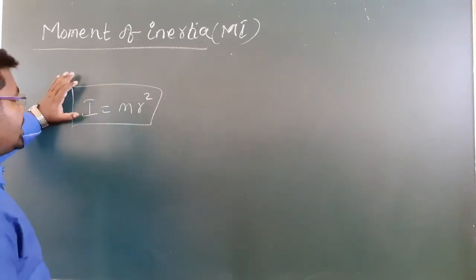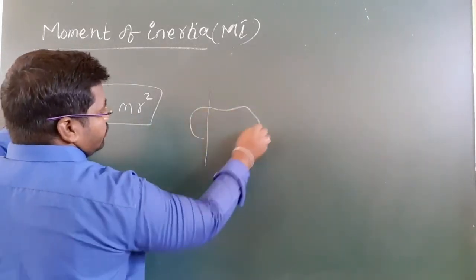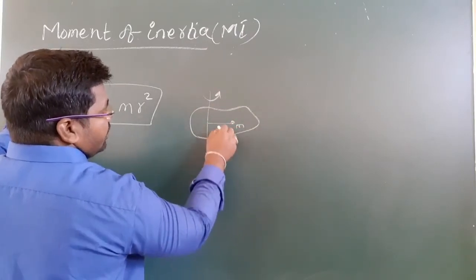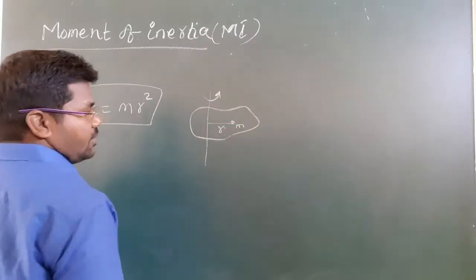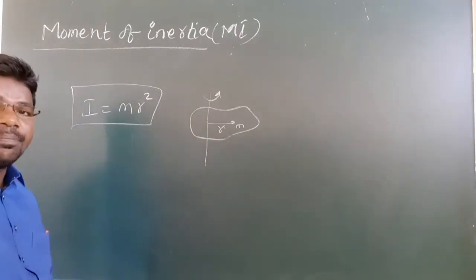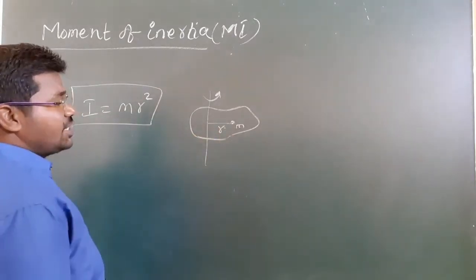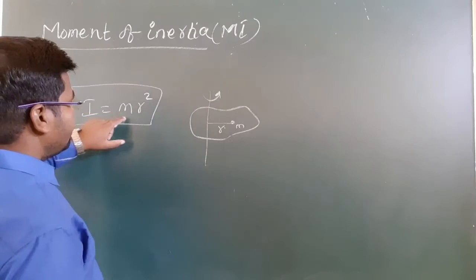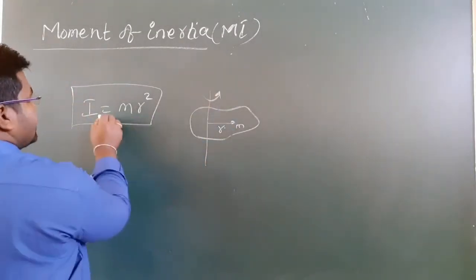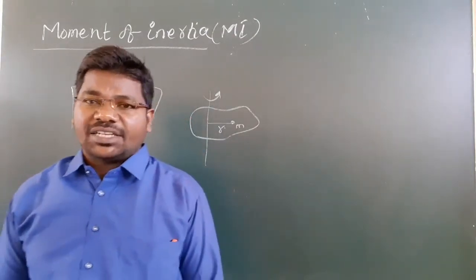So moment of inertia is also defined like this: this is the axis of rotation, this is the point mass, this is the distance. Moment of inertia is defined as the product of mass and the square of the distance between them, of a rotating body.